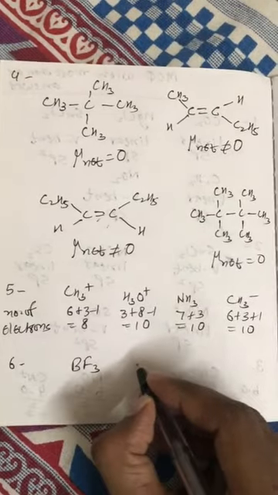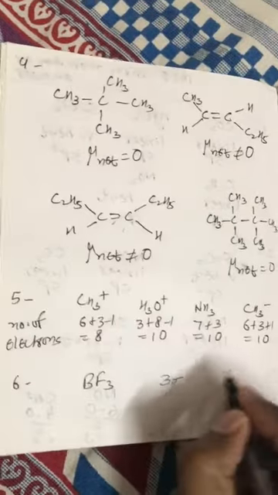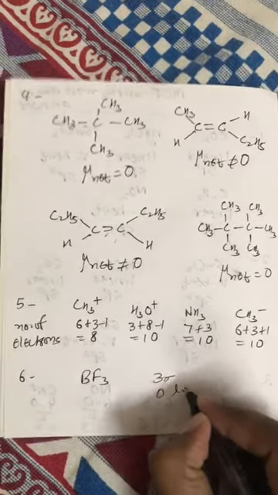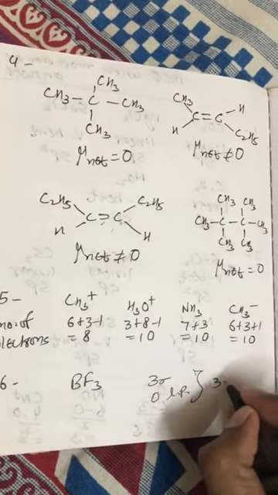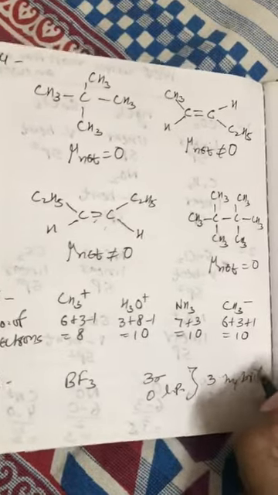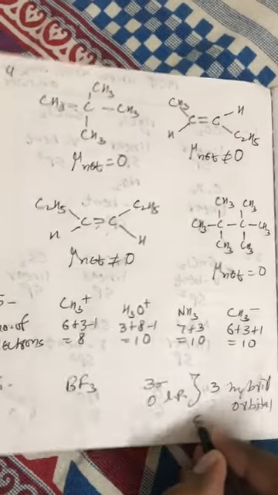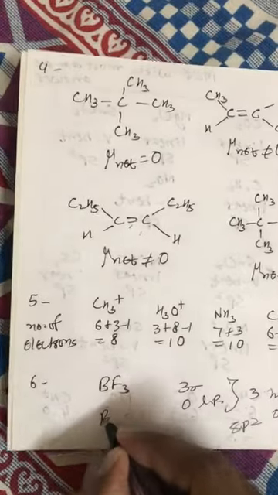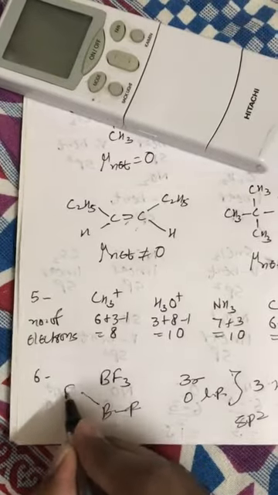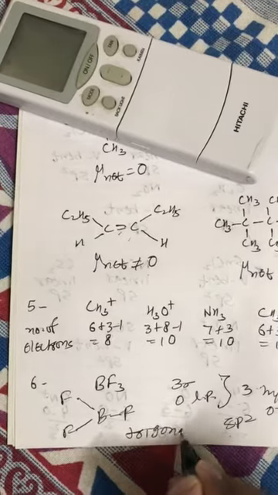Question number 6. Boron has 3 valence electrons. All these 3 valence electrons will form 3 sigma bonds and we have 0 lone pair. So the number of hybrid orbitals will be 3. That's why the hybridization is sp2, and in this case the geometry and shape will be trigonal planar. So this is trigonal planar.